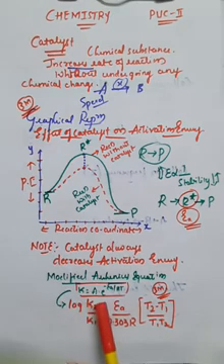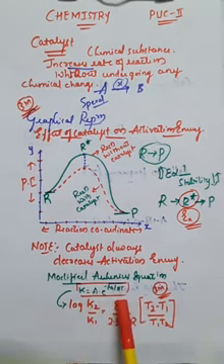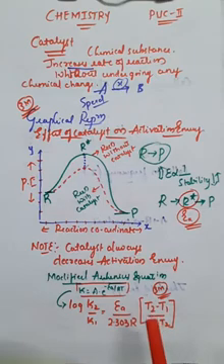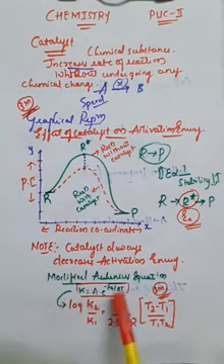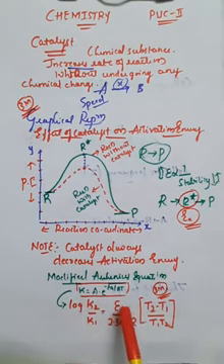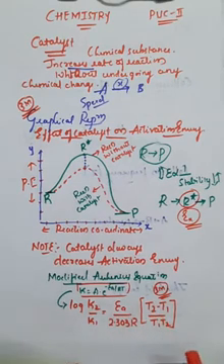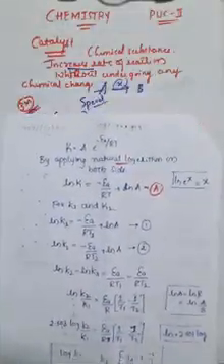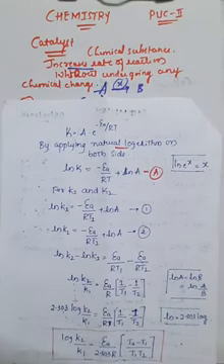So K is equal to A into e raised to minus Ea divided by RT. Already we have seen the Arrhenius equation in previous classes. Further, if you apply log for the same equation, it will become log of K2 divided by K1, which means there are two values, right? So this is one value, this is the second value, K2 divided by K1, that is equal to Ea divided by 2.303 into R into T2 minus T1 divided by T1 into T2, right? There is a derivation for the explanation of this, but it is not for your syllabus.